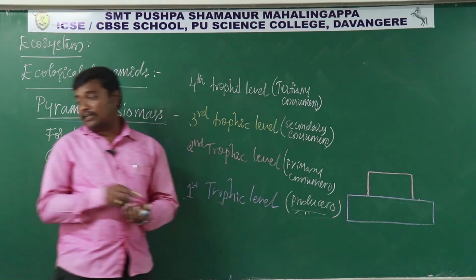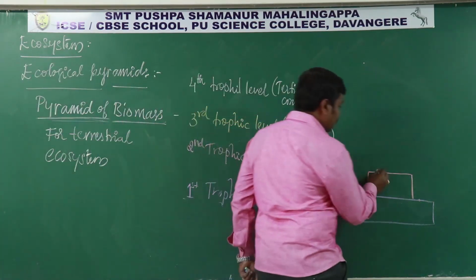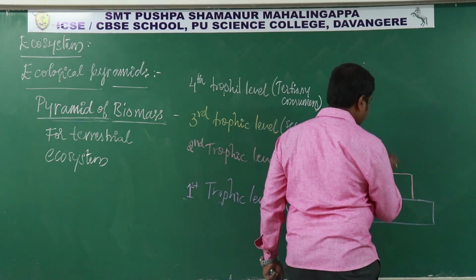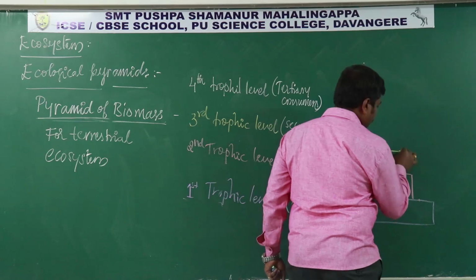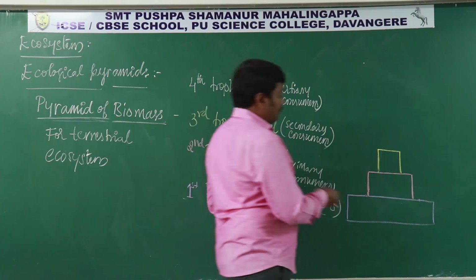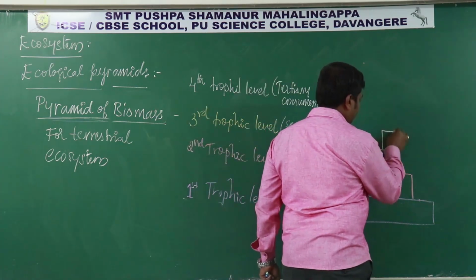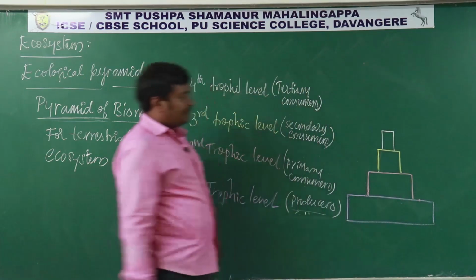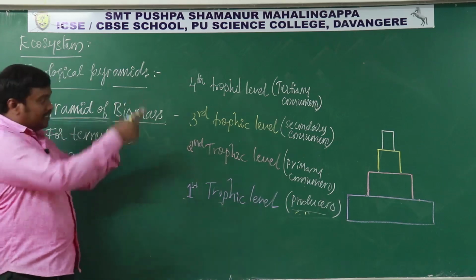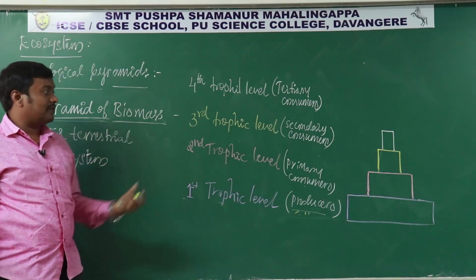Then the third trophic level, where the organism number is further reduced like this. Then the fourth trophic level. So here again, similar to the pyramid of number, it is a broad base pyramid.